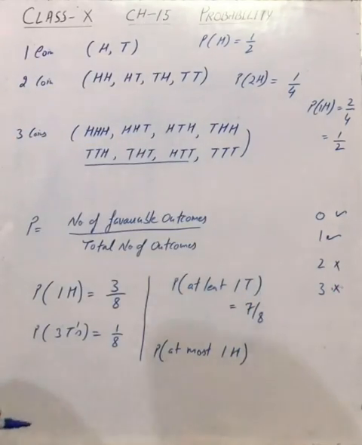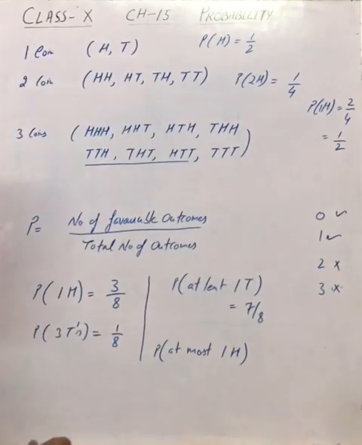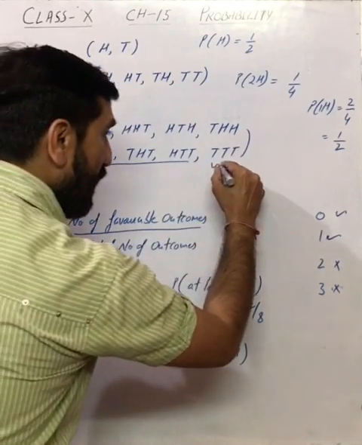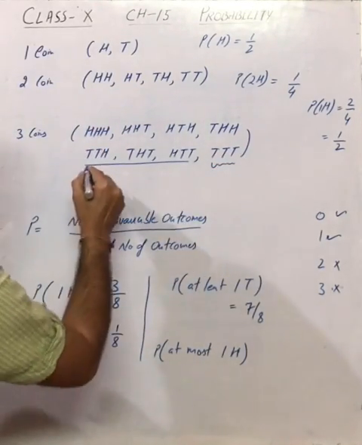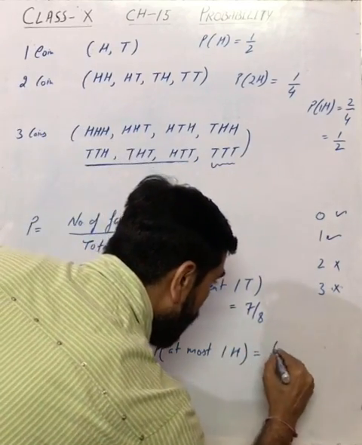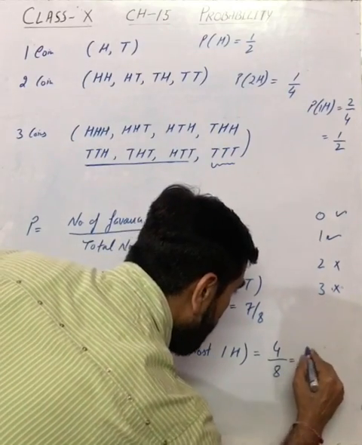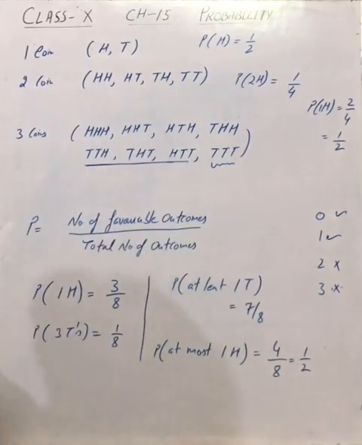At most one head. कम हो सकता है, ज्यादा नहीं हो सकते. So 0 head and 1 head वाले केस आपने देखने हैं. 0 head वाले केस आ गए ये एक, और 1 head वाले आ गए ये 3 आ गए बस. That means you have a total of 4. So number of favorable outcomes 4, number of total outcomes 8, which is 1 by 2.